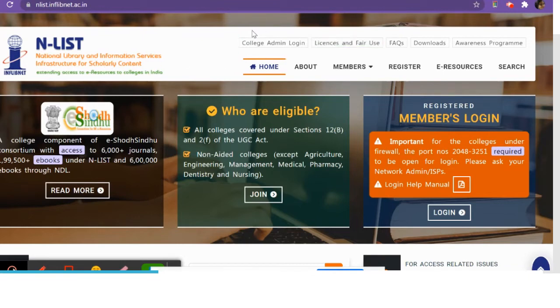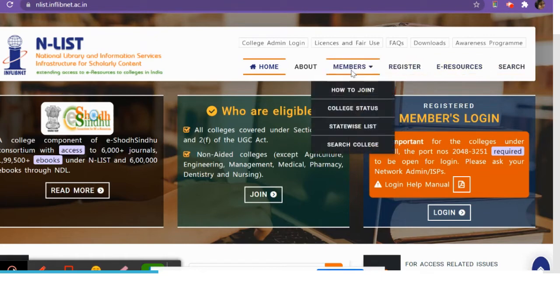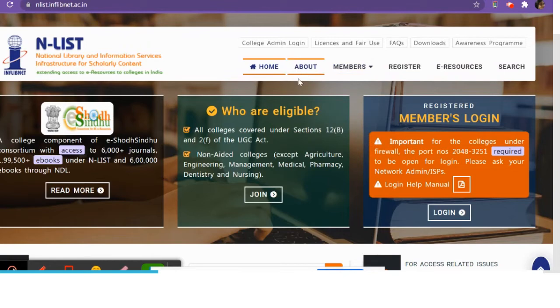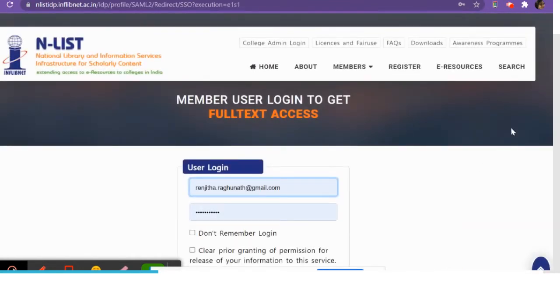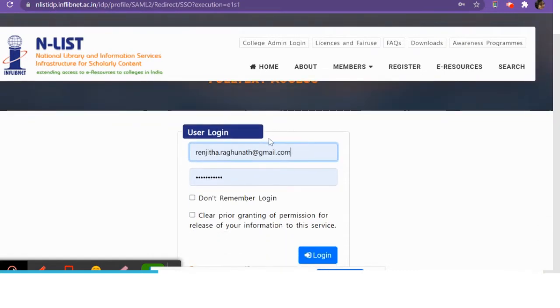These are the other buttons. They'll tell you about the FAQs, downloads, awareness programs, search, e-resources, and register. You don't have to worry about register, which is for members who need to join, but we already are members. Once you click on the login, you will be redirected to the login page. There you have to give in your login ID, which is the email ID that you have given to the library.